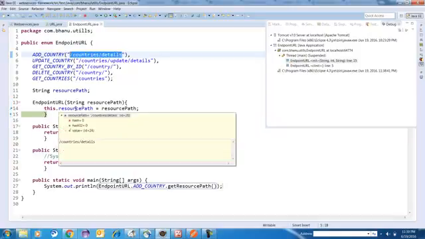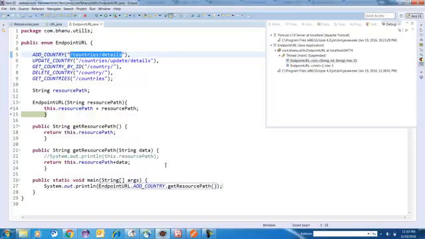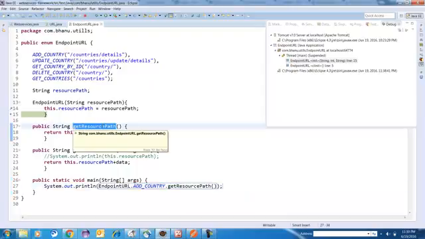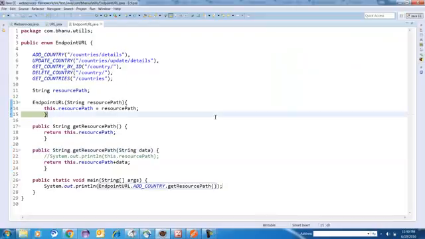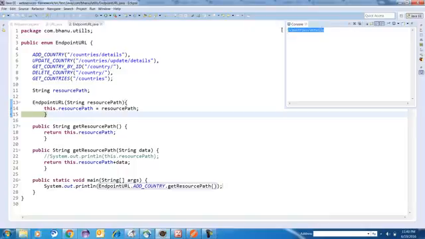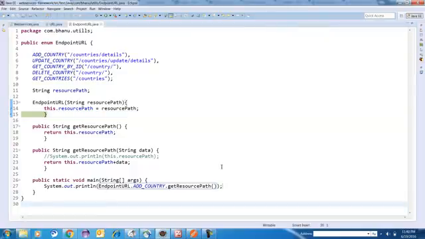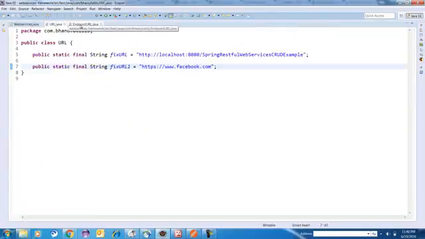So your resource path becomes / details, and on top of this enum constants, I'm calling that method getResourcePath. This method is returning me the resource path. So finally I will get this / country / details. I'll run one more time. See, / country / details. So this works. This is giving me the endpoint URL. Hope this is clear for you guys, and you understood the URL and endpoint URL.